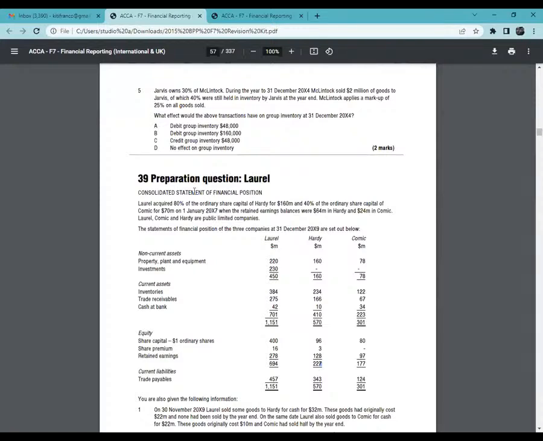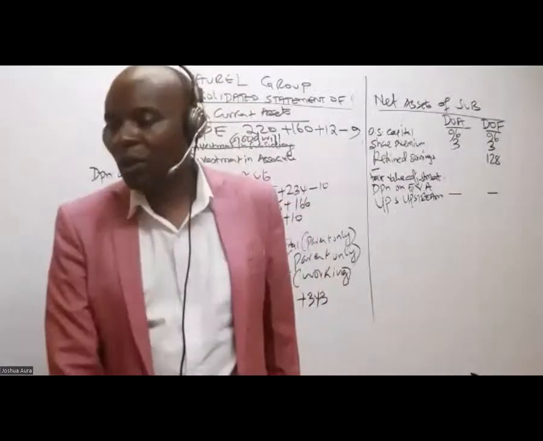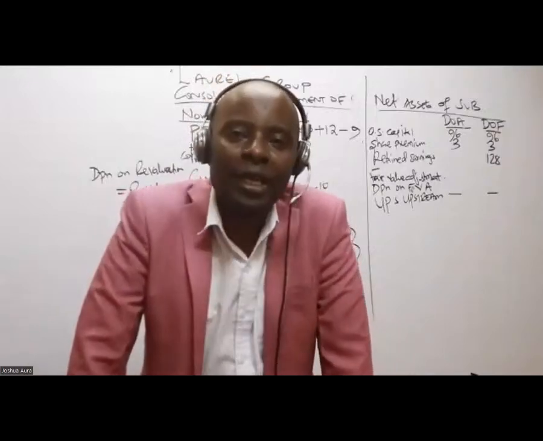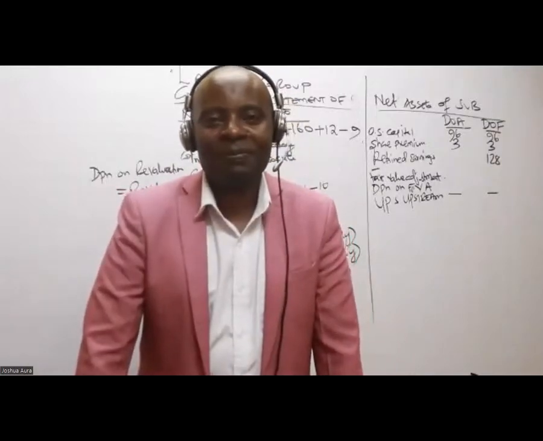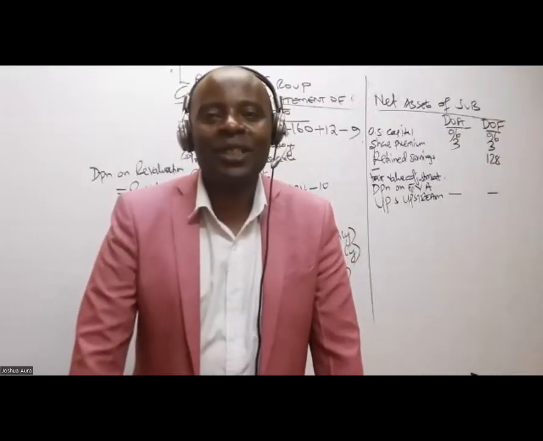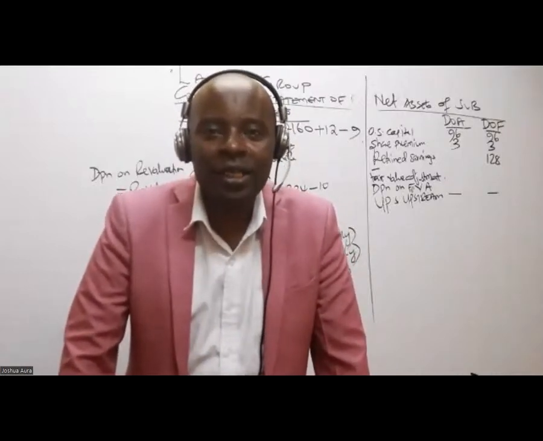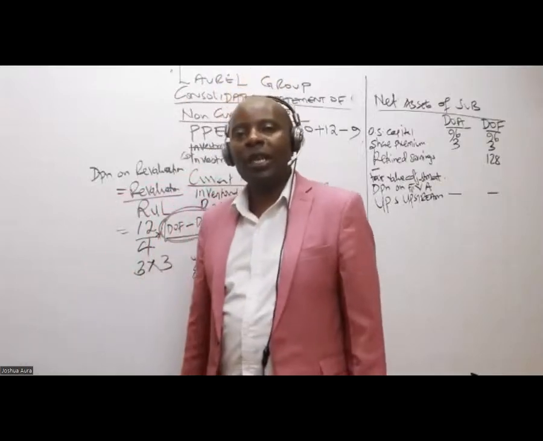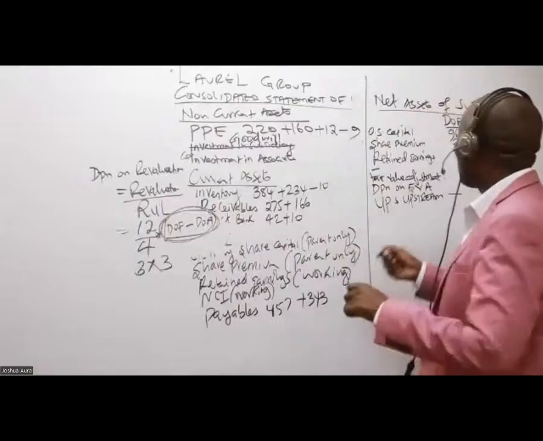Here they have told us, Laurel acquired 80% of the ordinary share capital of Hardy for 160 million and 40% of the ordinary share capital of Comic for 70 million on 1st January 2017, when the retained earnings balance was 64 for Hardy and 24 in Comic. But anything to do with an associate is not needed as we start our group consolidation. The only thing you want is retained earnings of the subsidiary at acquisition, 64.